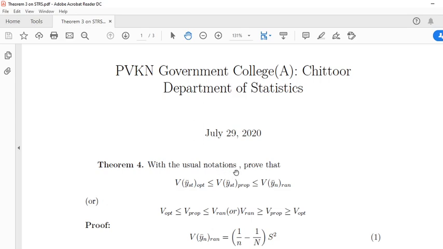With the usual notations, prove that variance of y bar st in optimum allocation is less than or equal to variance of sample mean in proportional allocation and is less than or equal to variance of sample mean in simple random sampling without replacement. This says that the sample mean obtained through optimum allocation in stratified random sampling technique will have less variance compared to that obtained through proportional and simple random sampling techniques. So optimum allocation is the best technique.